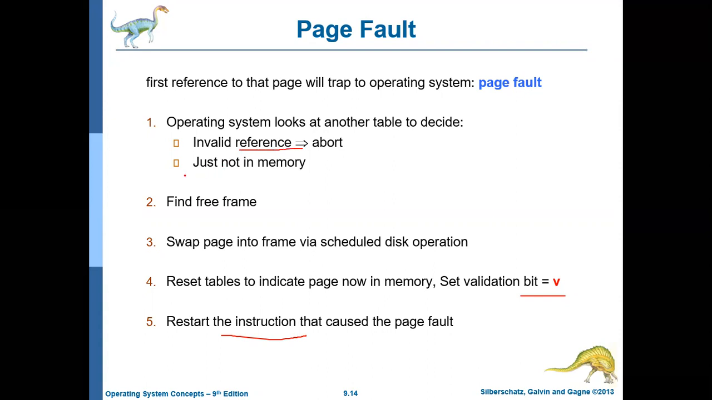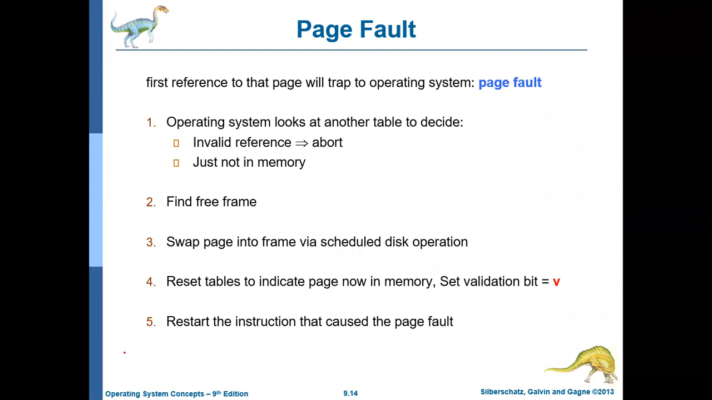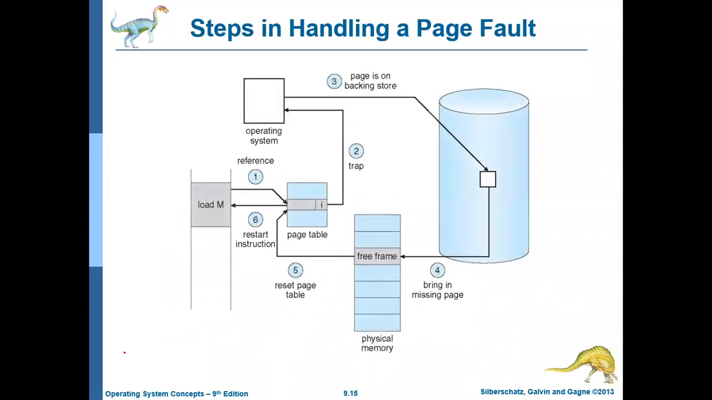If it is a legal access and if it is not in the main memory, then find a free frame and move that particular page from the hard disk to the main memory, and set the validation bit to V in the page table. Then restart that instruction, because once again the instruction that created the page fault should be executed, and this time it will execute successfully because the respective frame for the corresponding page is added to the main memory. So this diagram overall explains clearly what happens when there is a page fault.